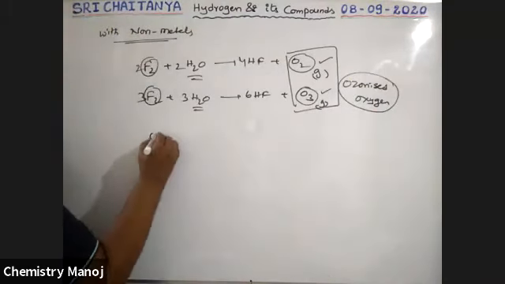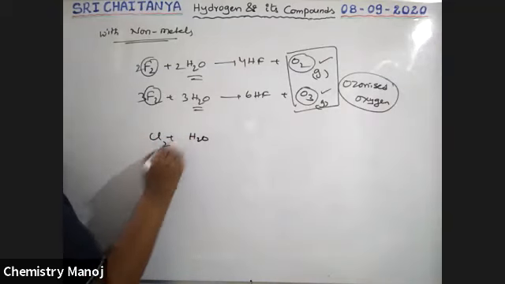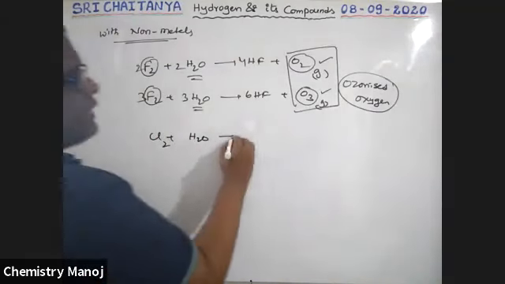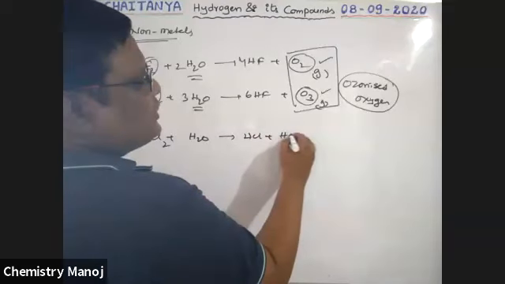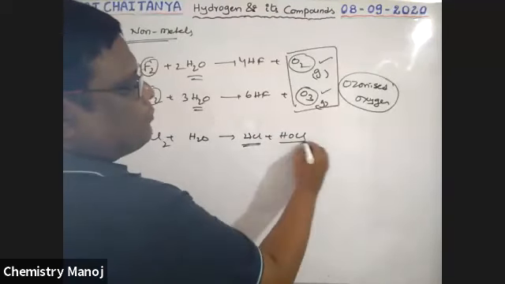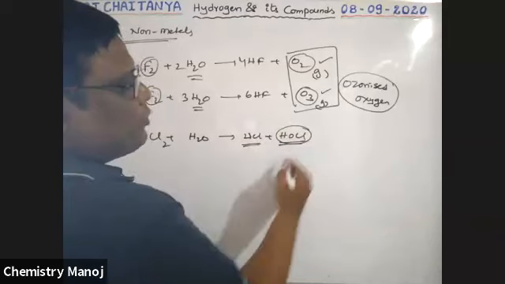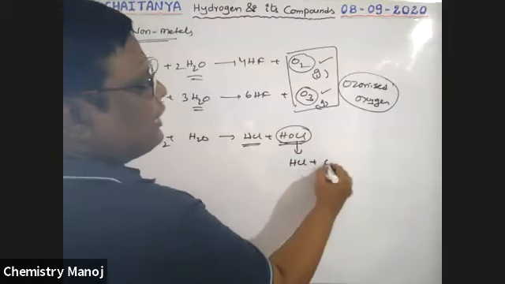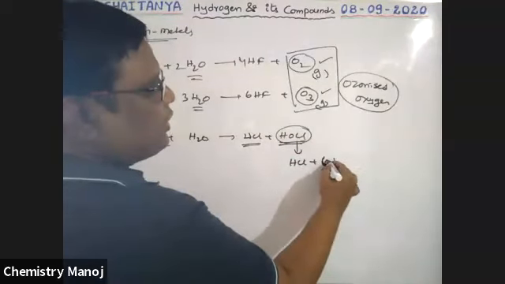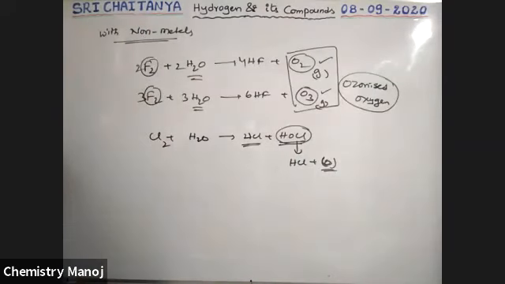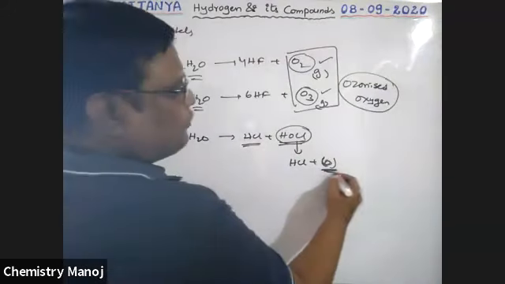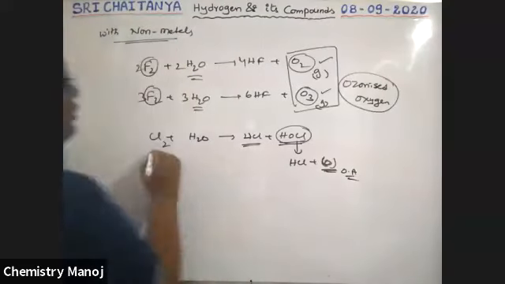Next, when chlorine reacts with water, which is called chlorine water, this gives HCl and HOCl, hydrochloric acid and hypochlorous acid. This is unstable, boys. Once again, it dissociates into HCl and nascent oxygen, just like nascent hydrogen. This is responsible for the oxidizing action of chlorine water.